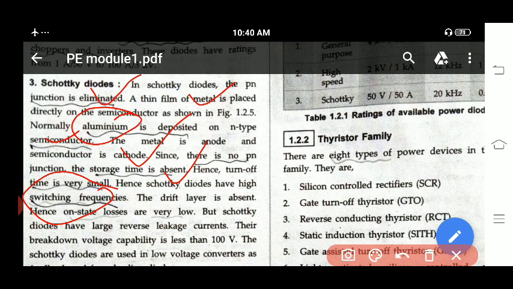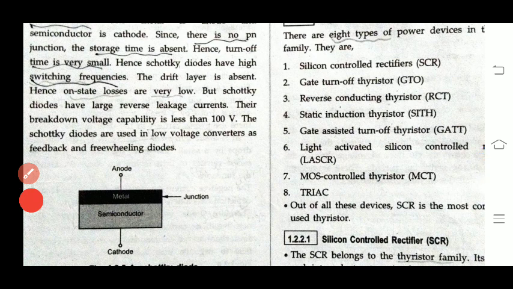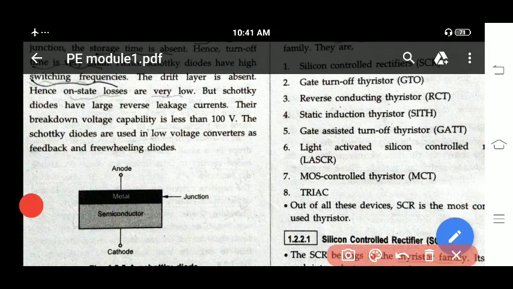But the thing is that here it has a very high reverse leakage current. Because you don't have any junctions, a large reverse leakage current will flow. The breakdown voltage is also very low, that is 100 volts, because you don't have any junction at all. So immediately breakdown will take place at 100 volts. So these are used in low voltage converter operation. Here you will use this one as feedback diode as well as freewheeling diode. We'll see what freewheeling diode and feedback diode are in coming concepts.